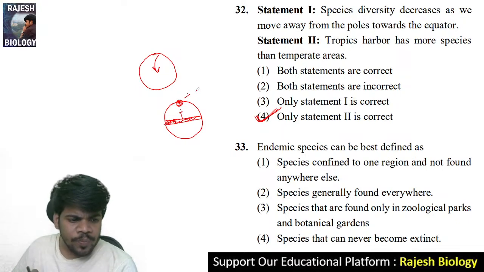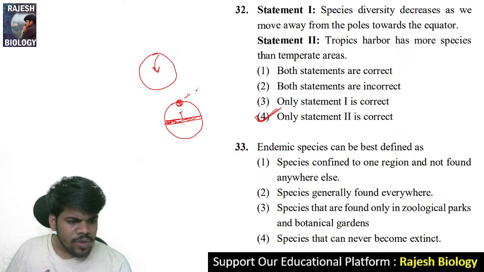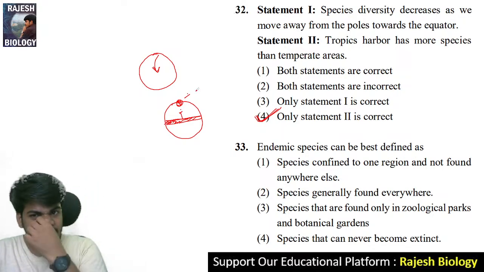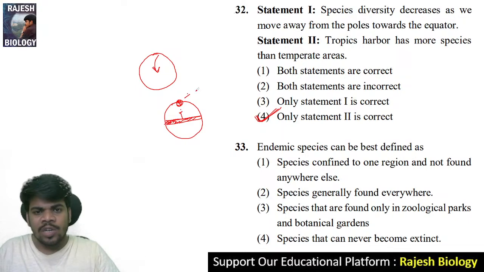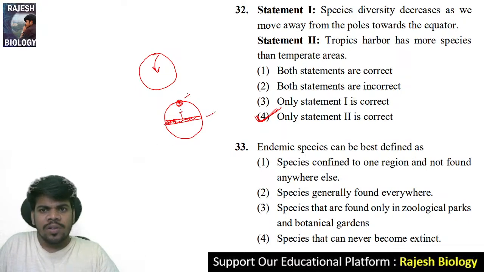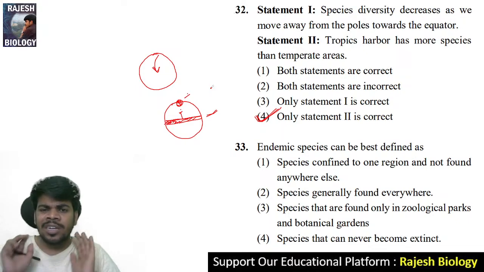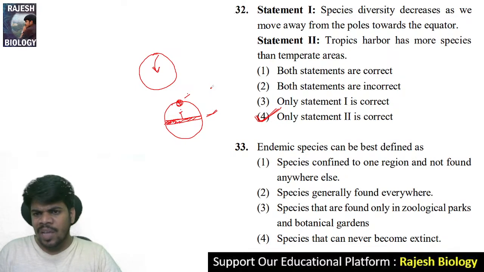Assertion 32. In 32A, the first statement: species diversity is more in the tropical region. Tropic means equator region. Here more species are there. In the tropical rainforest, the Amazon rainforest, so much great diversity is present on the equatorial line. Because of the equatorial line, it has great diversity.